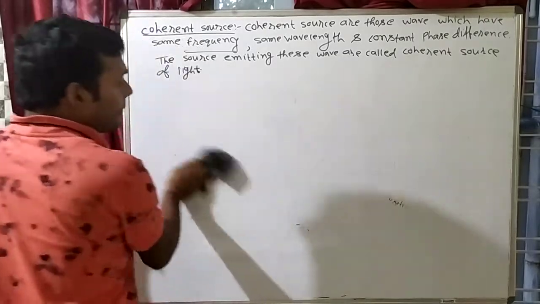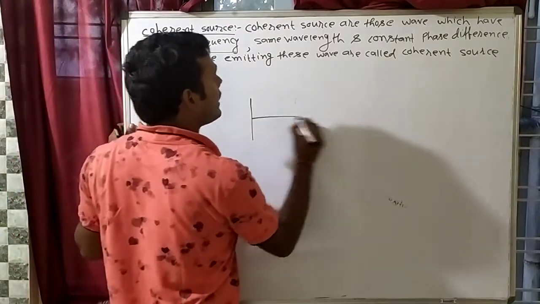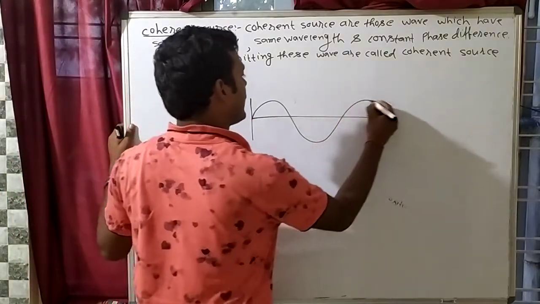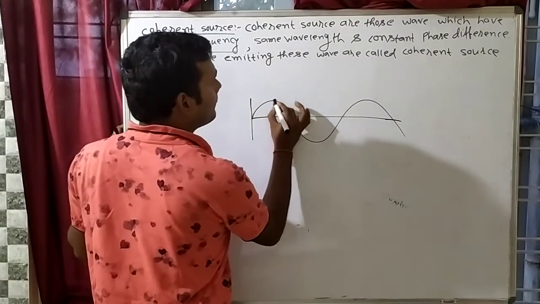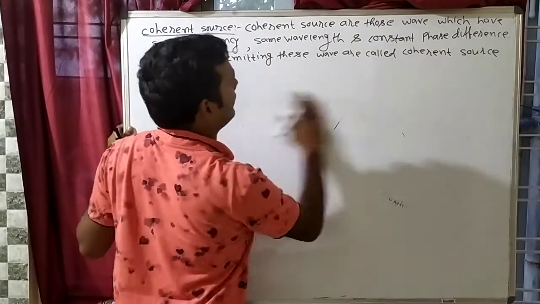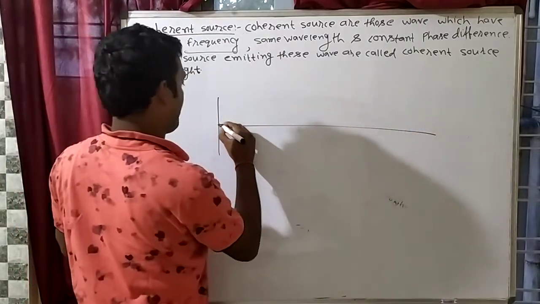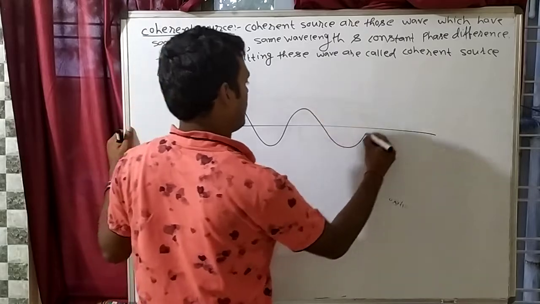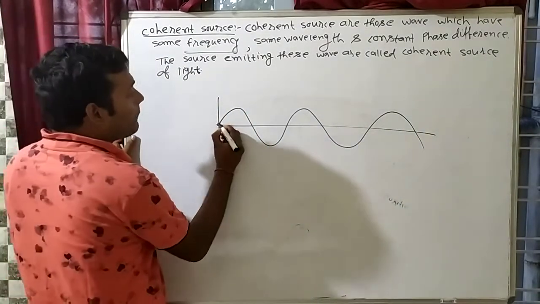So if two waves have the same frequency and the same wavelength, what is the meaning of wavelength of a wave? Can you understand this? Suppose that this is a wave. Okay, I am making it again. Understand like this. Okay, this is a wave. This is known as the mean position.